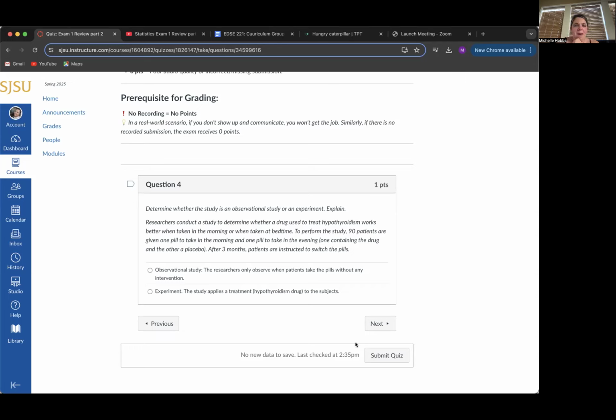90 patients are given one pill to take in the morning and one pill to take in the evening. After 3 months, they are asked to switch the pills. So I am going to say that this is experimental because the study is applying a treatment, which is the pill that the patients are taking.